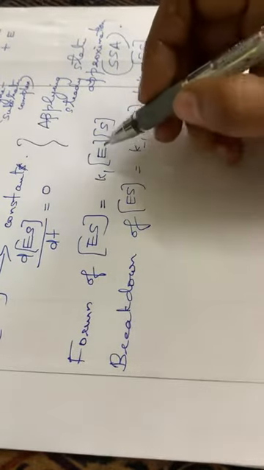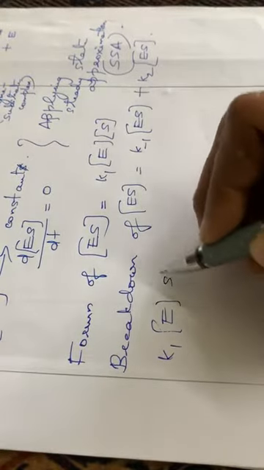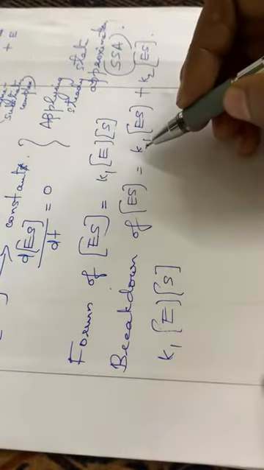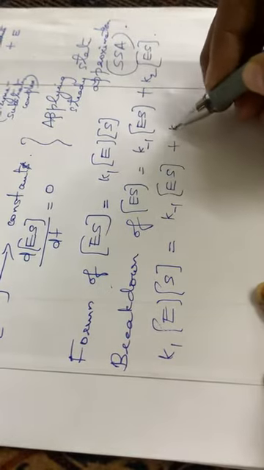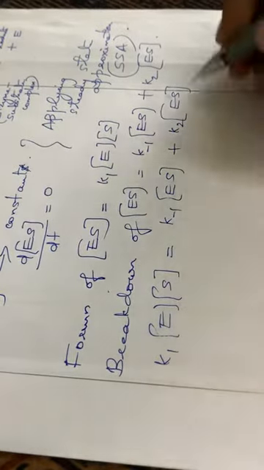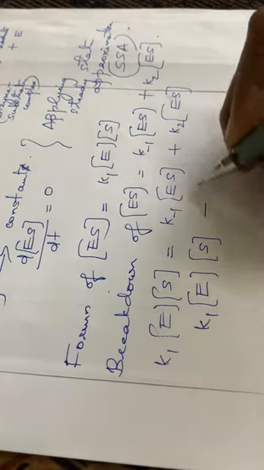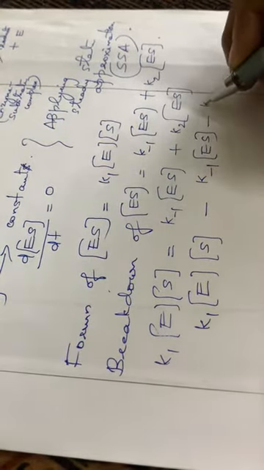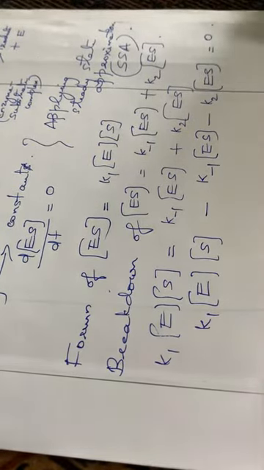So both of these will be equal, that is K1 into E into S, the formation of ES, is equal to the breakdown of ES, that is K inverse into ES plus K2 into ES. Formation of ES is equal to breakdown of ES. Then you have to simplify this equation: K1 into E into S, taking the terms to the left side, minus K inverse into ES minus K2 into ES, is equal to 0.